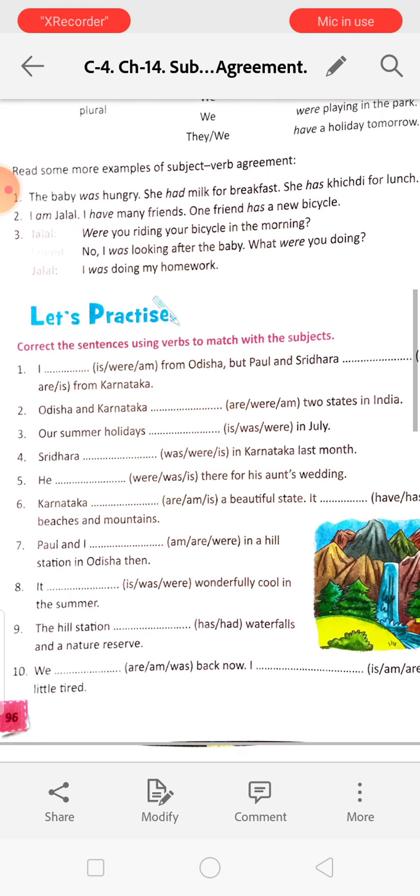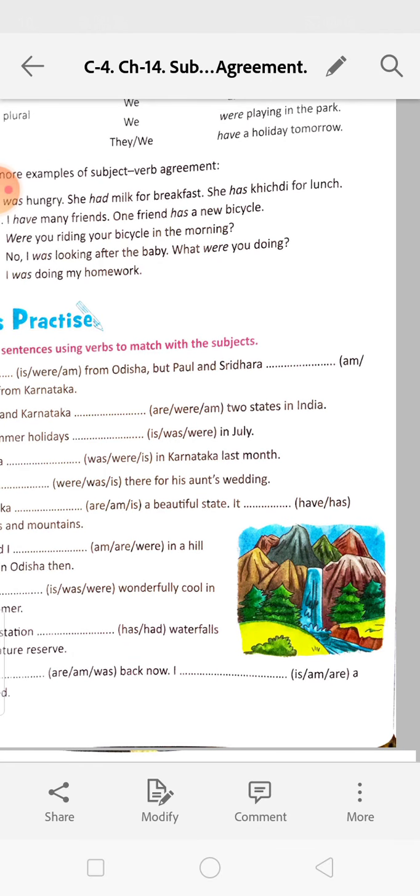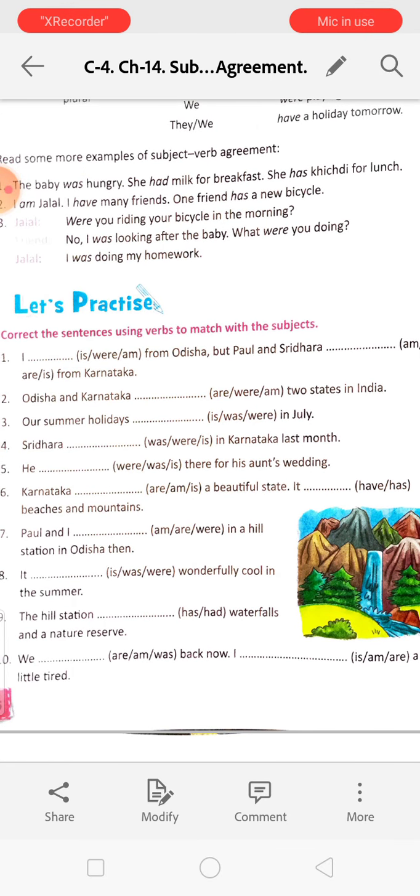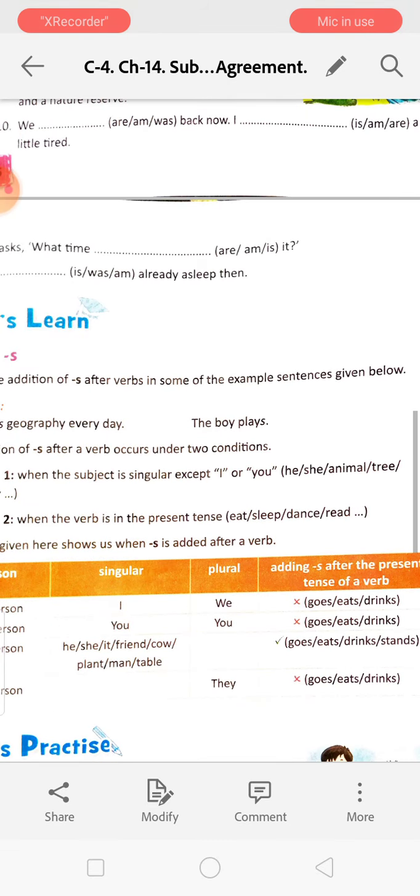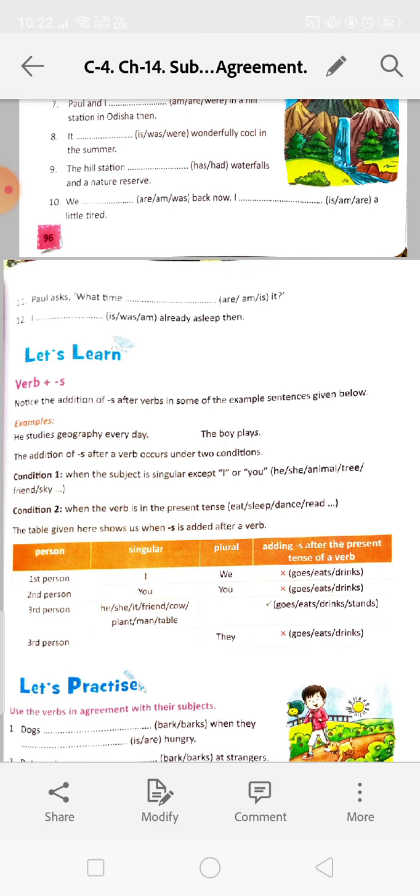Next, I dash from Odisha. The answer will be I am from Odisha. But Paul and Sridhara are two persons, so are from Karnataka. Odisha and Karnataka are two states in India. You have to put this in the proper way. Okay? I think you will do this. And this is your homework. This one you will do in your book.